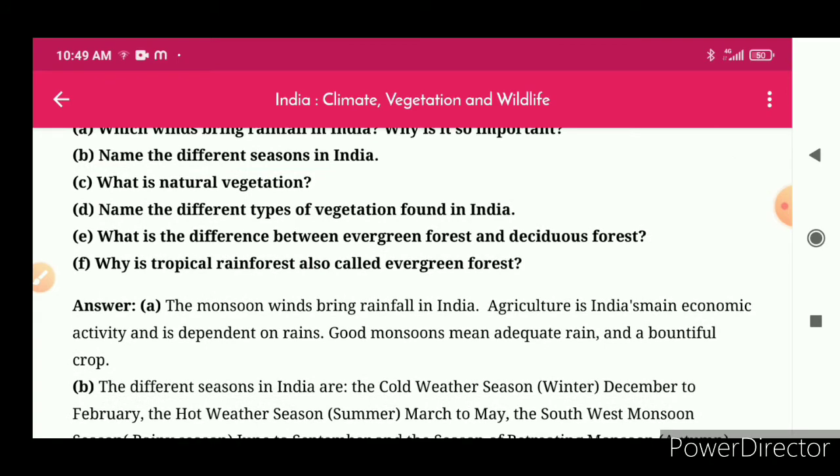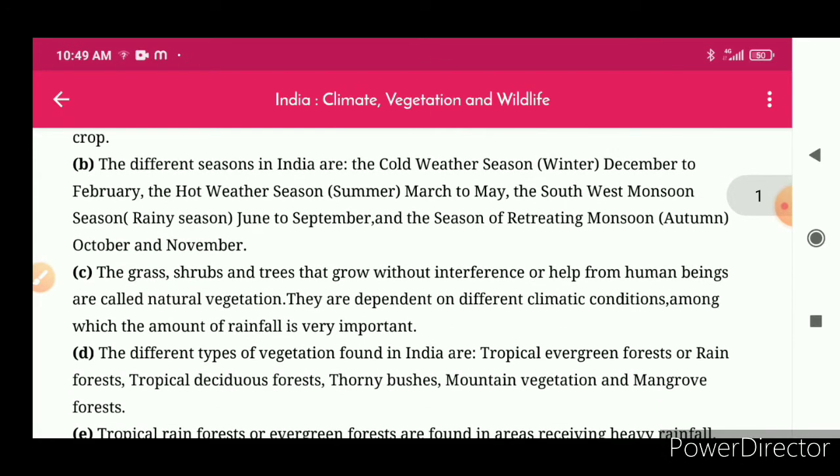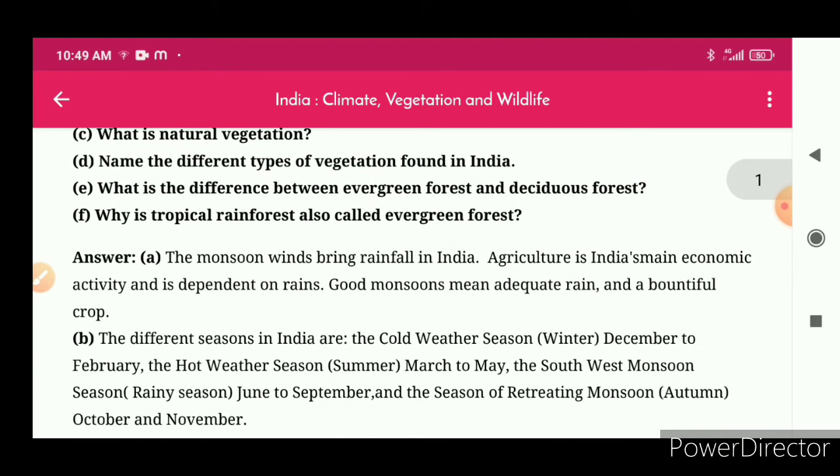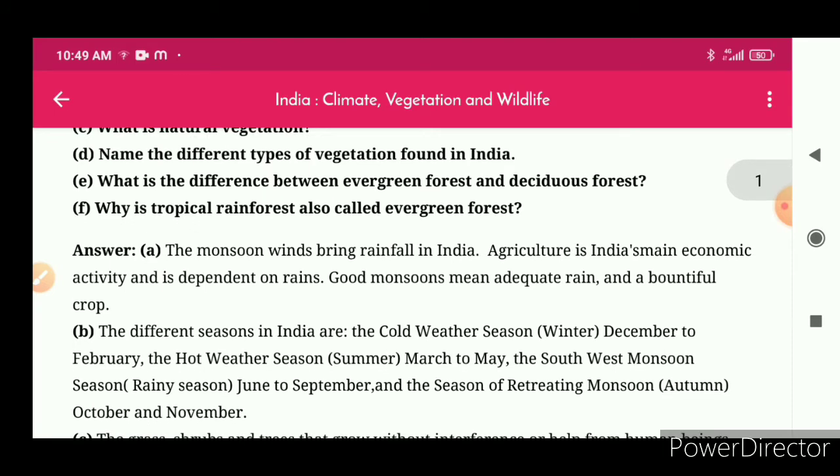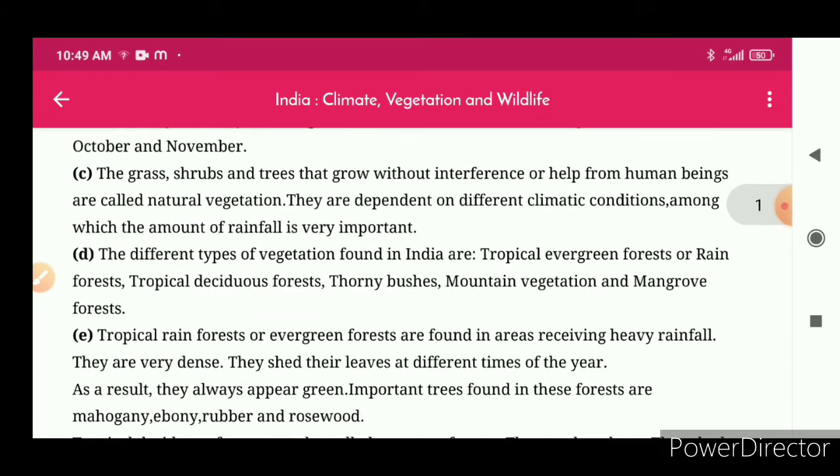D. Name the different types of vegetation found in India. Answer: the different types of vegetation found in India are tropical evergreen forest or rainforest, tropical deciduous forest, thorny bushes, mountain vegetation, and mangrove forest.